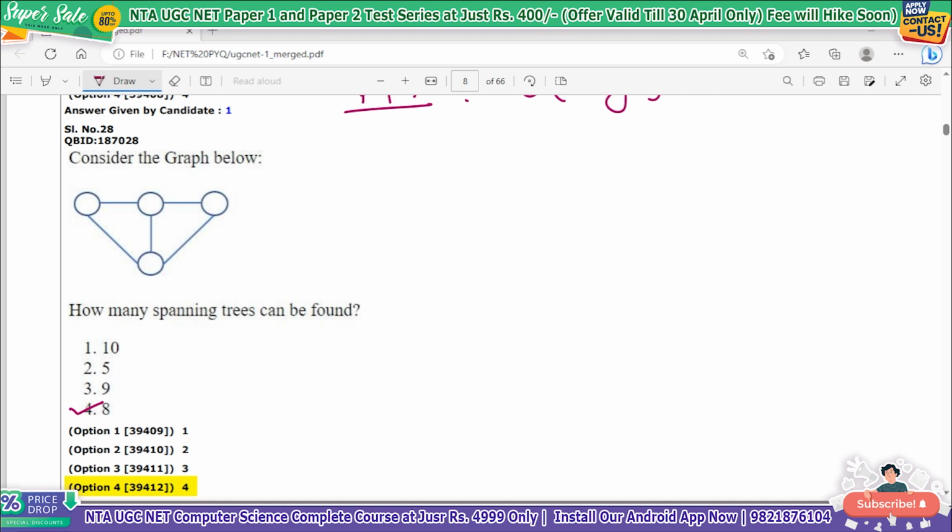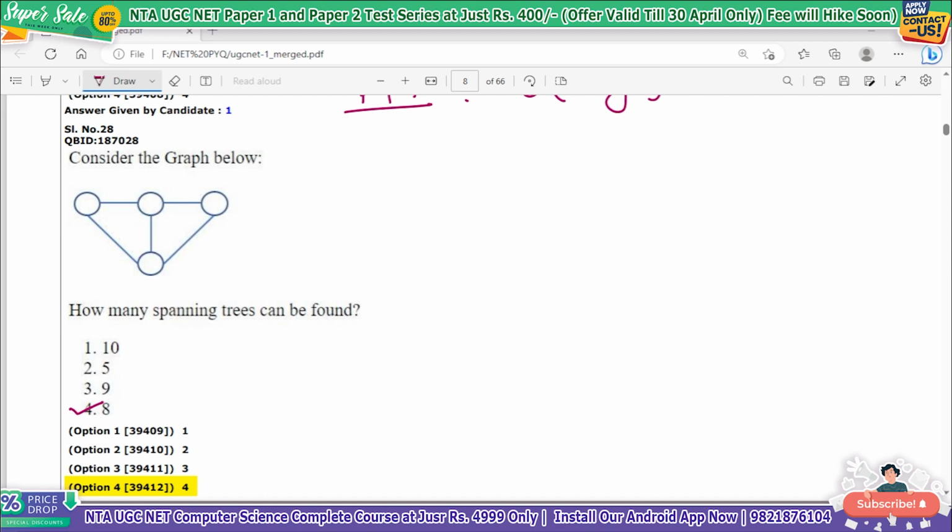But this is the formula only when we have a complete graph. What is a complete graph? A complete graph is where each node is connected to every other node. If this is a graph with 5 vertices, each node will be connected to every other node like this. So what will its degree be? Its degree is 4, the degree of this will also be 4, and the same for every vertex. Each vertex is connected to every other vertex. That is your complete graph, and for that we have a formula: the number of spanning trees for a complete graph is n to the power n minus 2.